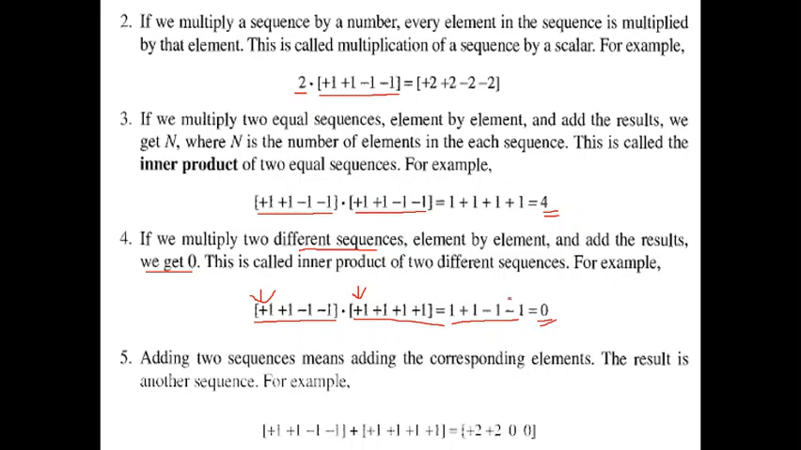So that's what I told in the beginning. Whenever we multiply two different codes then we will get 0. Whenever we multiply two same codes then we will get the total number of devices.